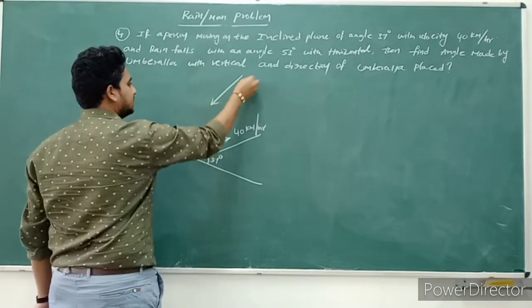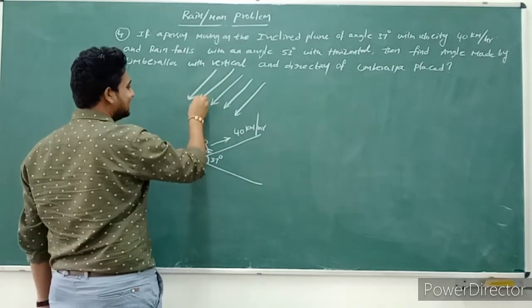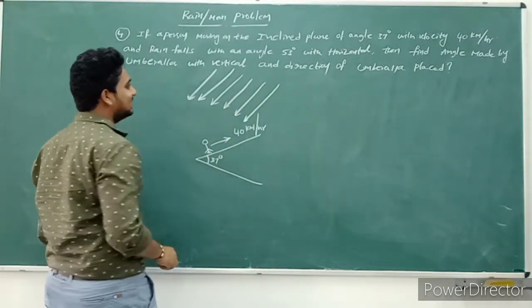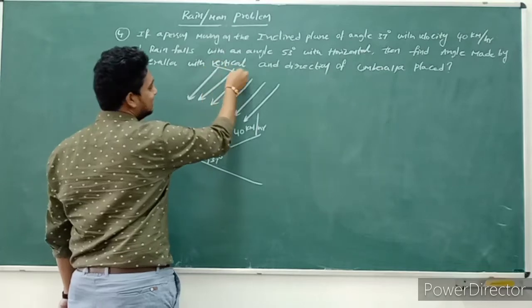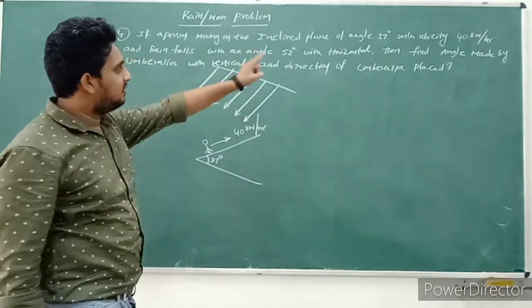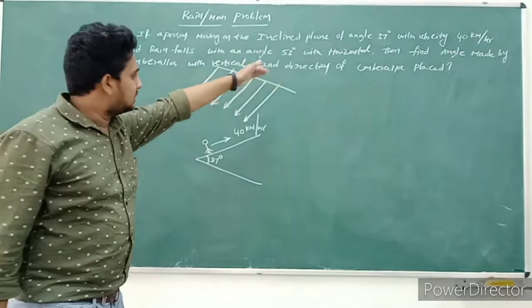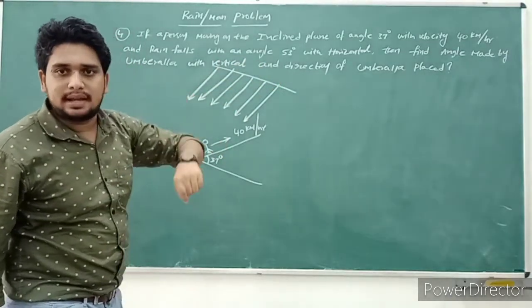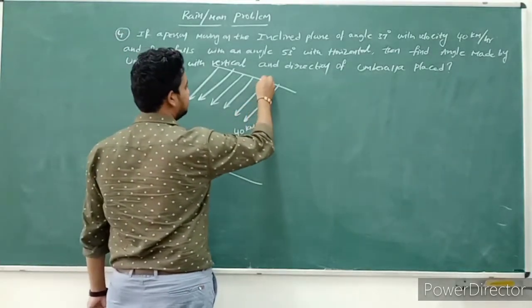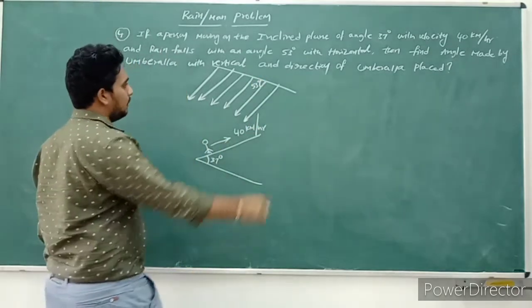Rain falls like this, slightly inclined. It makes an angle 53 degrees with the horizontal. So this is 53 degrees.